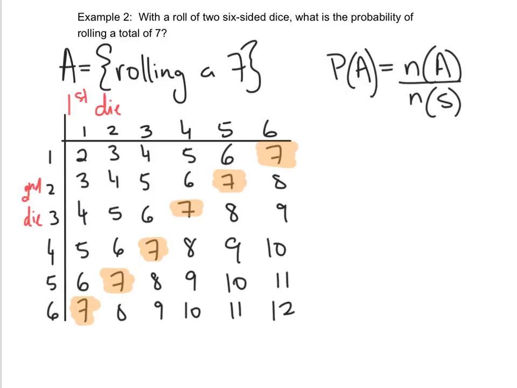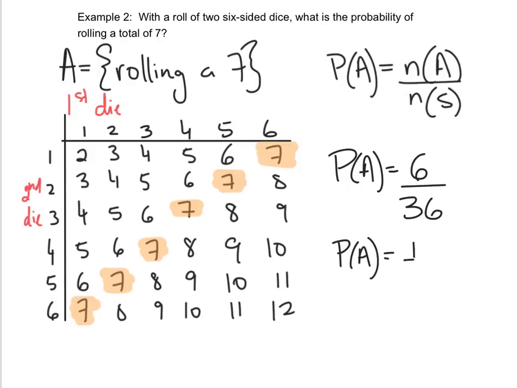So now to calculate the probability, how many instances is this happening? So 1, 2, 3, 4, 5, 6. So 6 times. And these are all your possible outcomes. And how many possible outcomes are there? So 6 times 6 is 36. And you can reduce that to 1 out of 6, which gives you 0.17 or 17%.